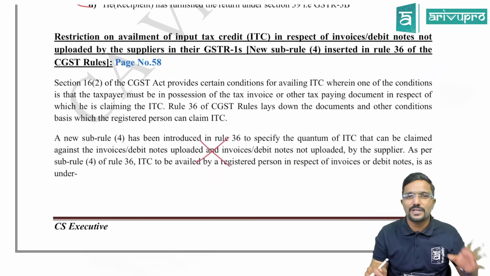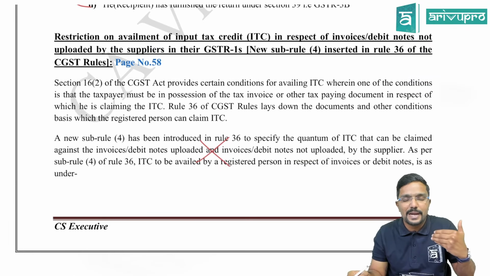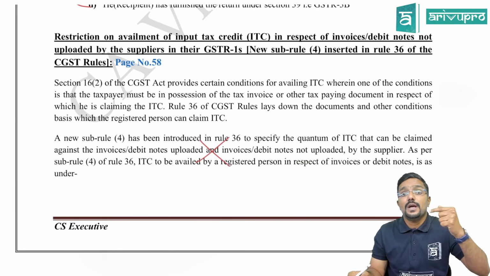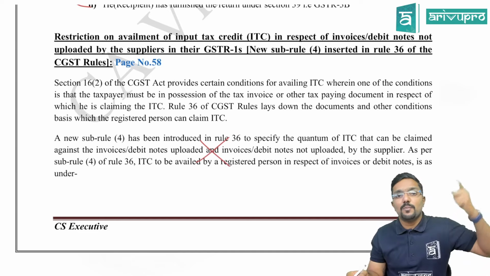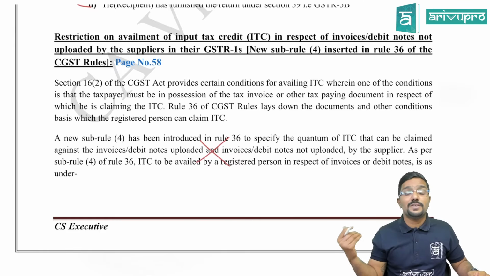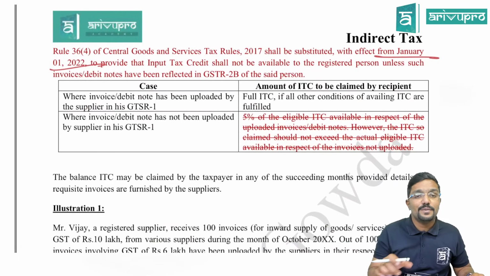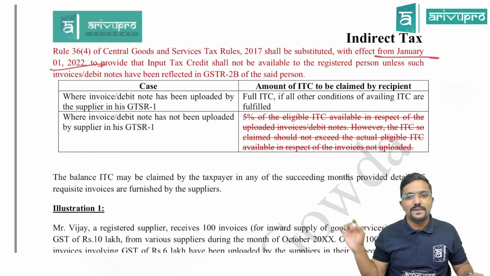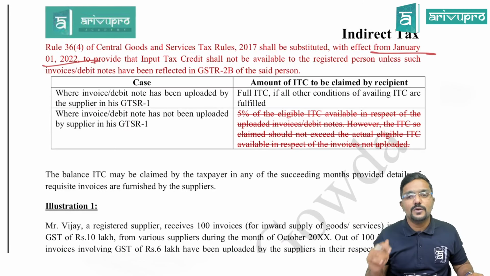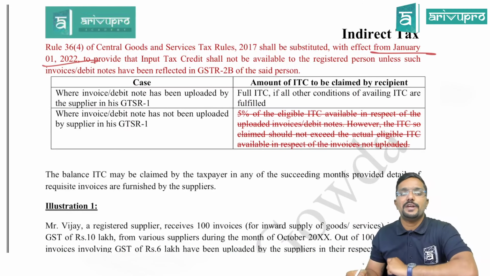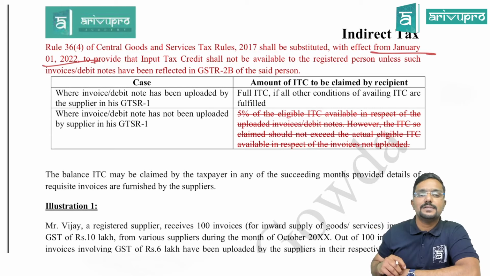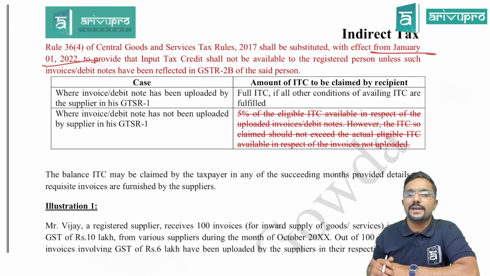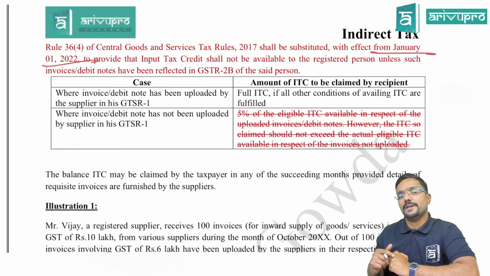Whatever was there before, that 5%, 10% thing was to be claimed with respect to not uploaded invoices. If there are any invoices which are not uploaded by the supplier, the recipient was eligible to claim 5% credit, but now even that is removed. So from when? 1st January 2022. To provide that input tax credit shall not be available to the registered person unless invoice or debit notes have been reflected in GSTR-2B of the said person.